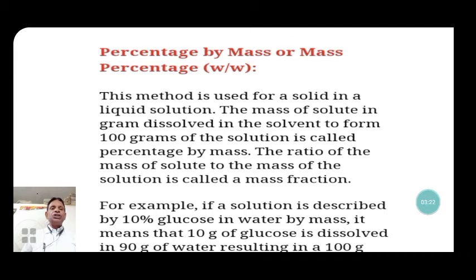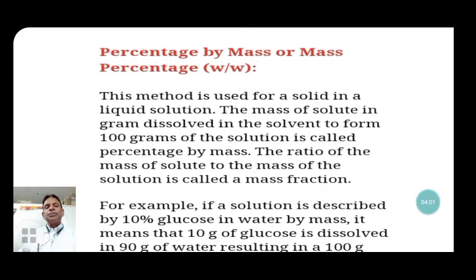The mass of the solid in grams dissolved in a solvent to form 100 gram of the solution is called the percentage by mass. The ratio of the mass of solid to the mass of the solution is called the mass fraction. When the mass fraction is expressed in percentage, it is called mass by mass percentage.